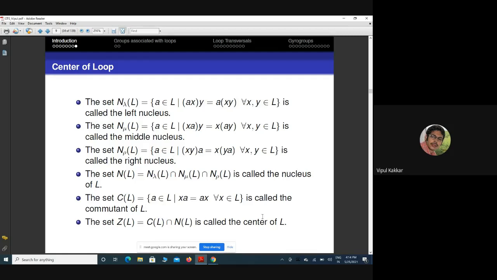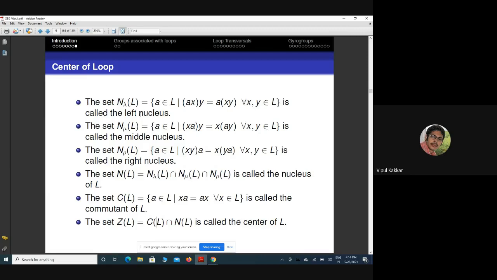So this is the nucleus. If L is a group, then the left nucleus, middle nucleus, and right nucleus are all of G, the nucleus is all of G, and the commutant actually coincides with the usual center. But in the case of a loop which is not a group, the center is defined to be the commutant intersected with the nucleus.